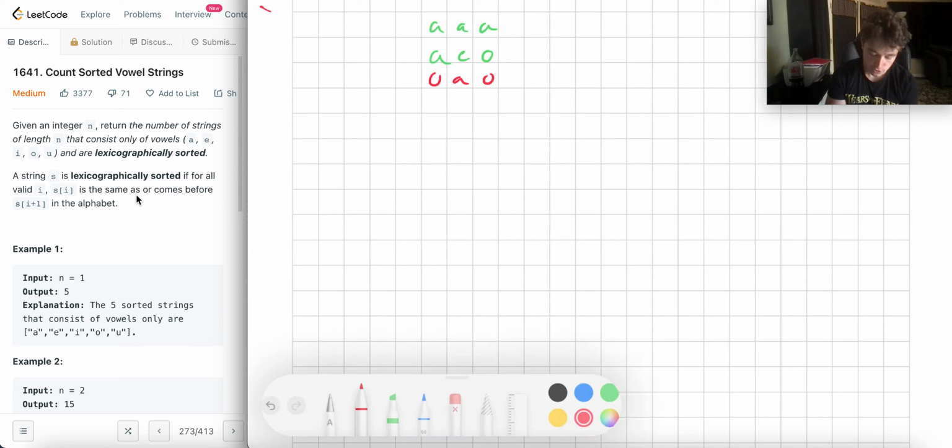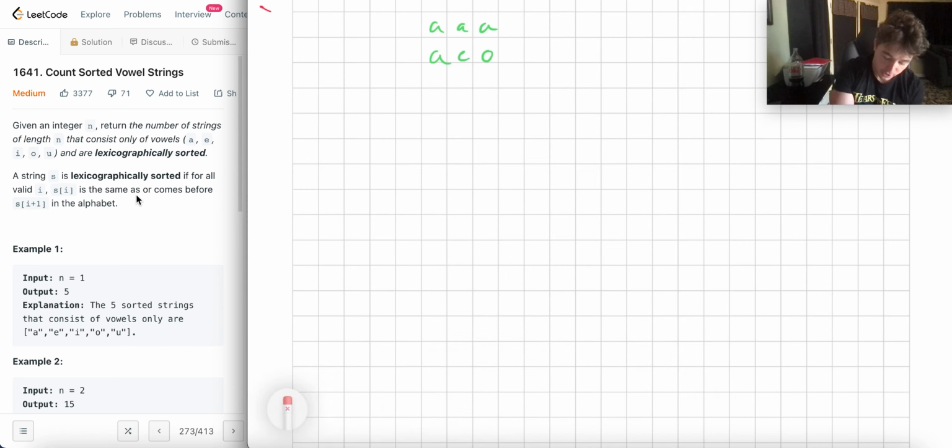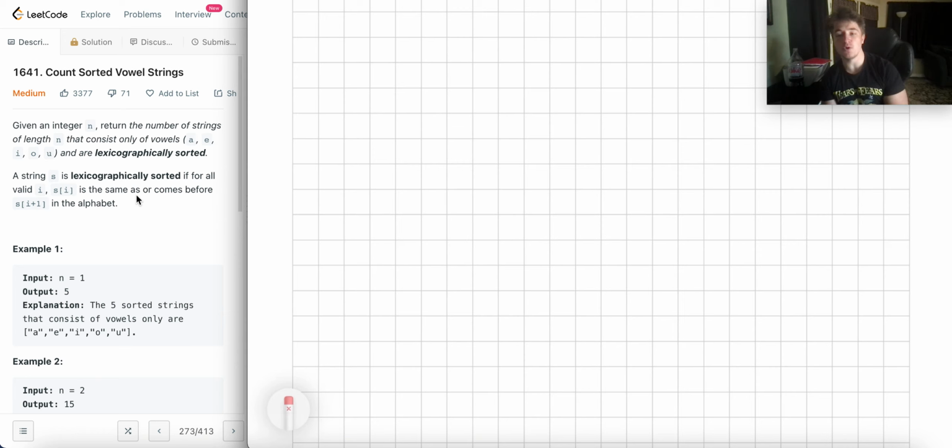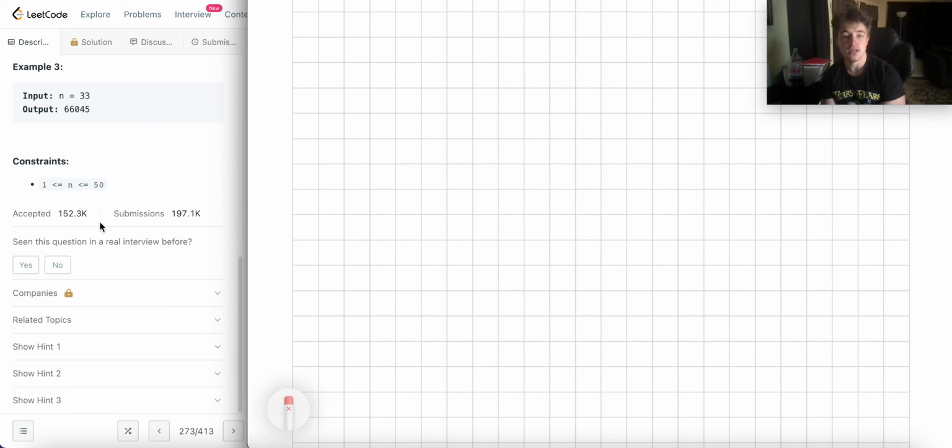So it's a pretty simple problem, and a pretty straightforward prompt. This is definitely one of those problems that can be misleading because of the constraint. The constraint states that n is less than or equal to 50. That's a very small, tight constraint on the value of n.